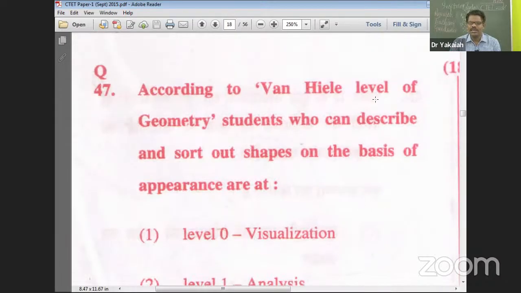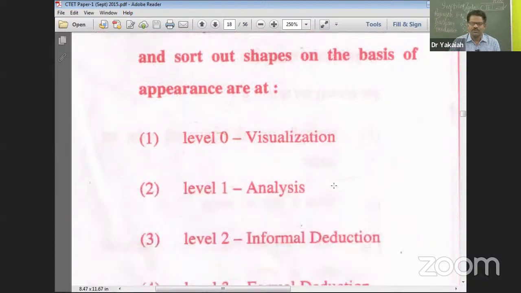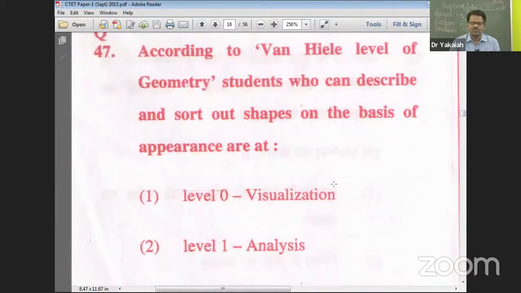So Van Hiele has given levels, and when we discuss the content, otherwise if you have some book with you, just refer to it, right?